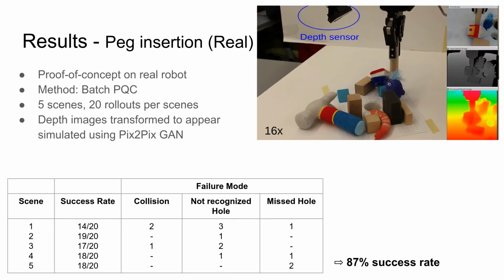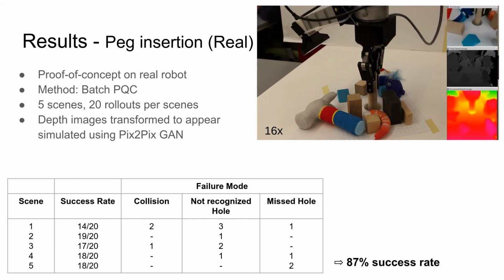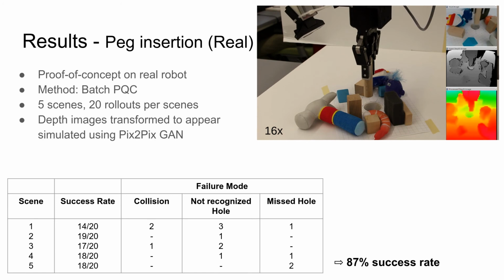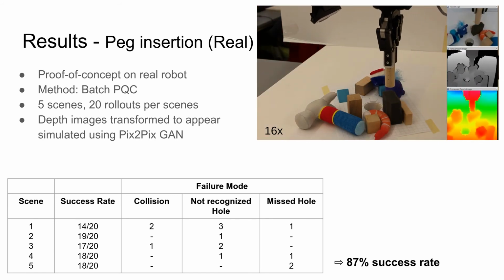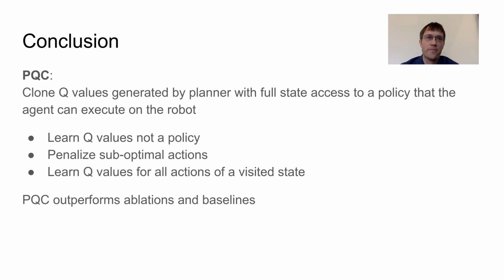On the robot, we run proof of concept trials. We evaluate the batch PQC on 5 different scenes, one shown on the right. Depth images are transformed by a pix2pix network to appear simulated. The average success rate is about 87%.